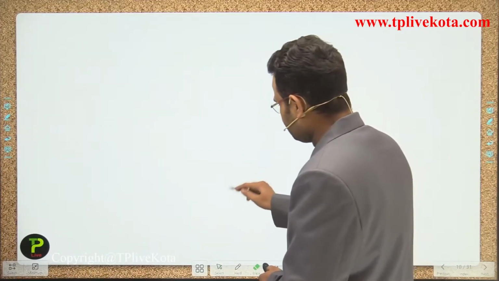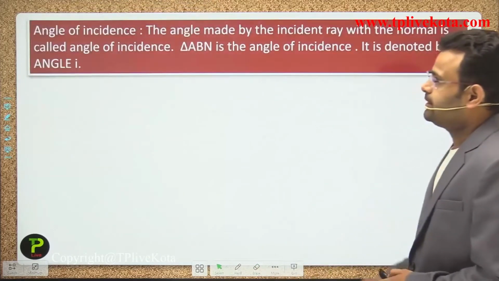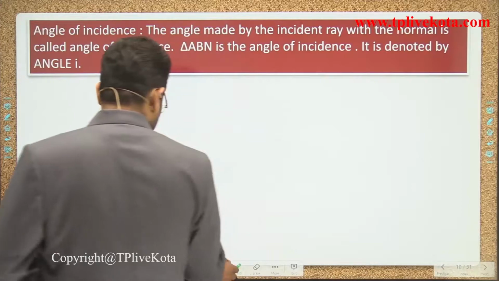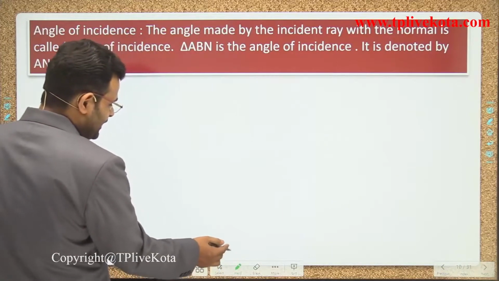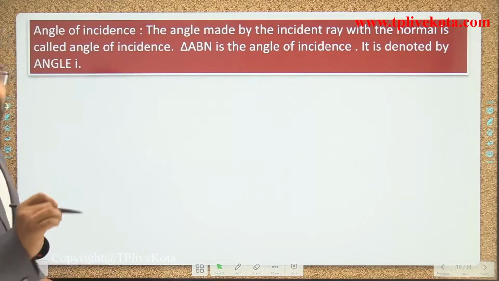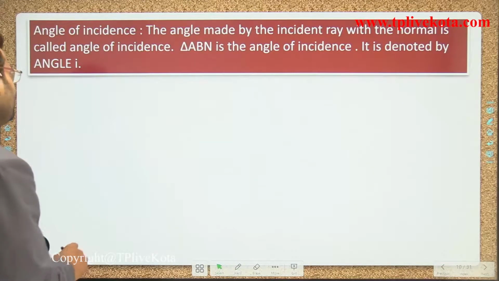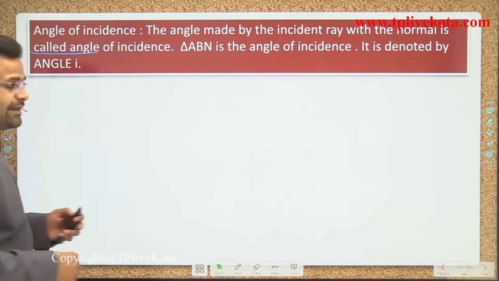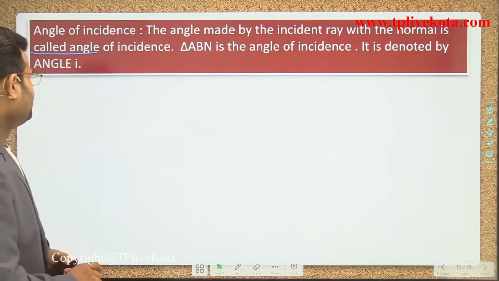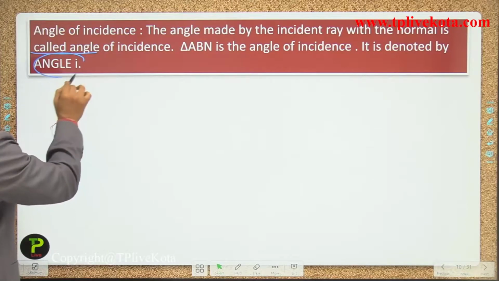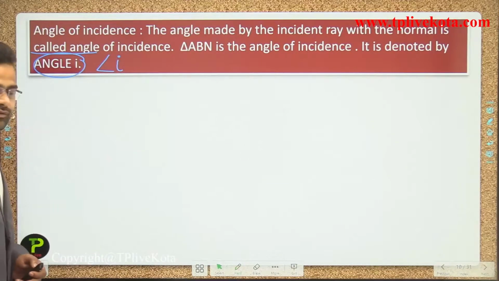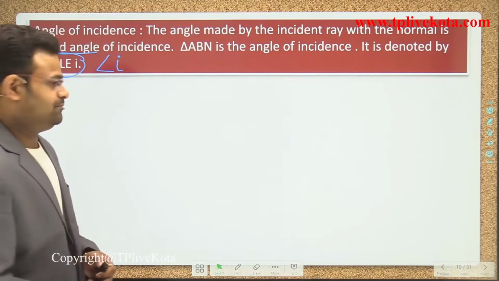Next, we are moving to the next slide, which explains the terms related to the angle of incidence. What do you mean by the angle of incidence, guys? The concept is that the angle made by the incident ray with the normal is called the angle of incidence. The symbol of angle of incidence is angle I.